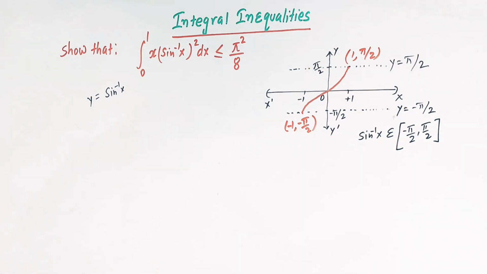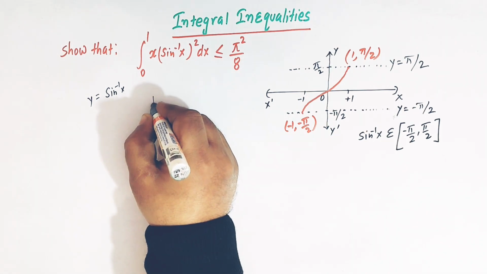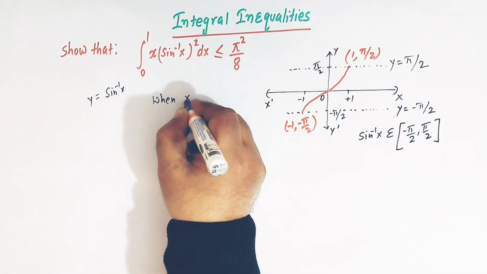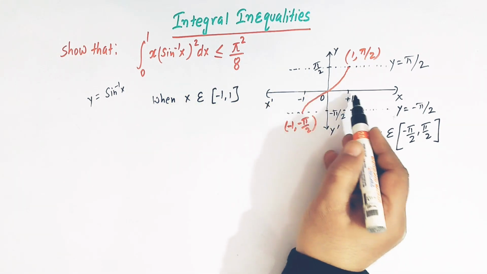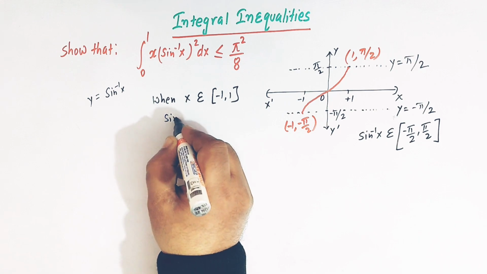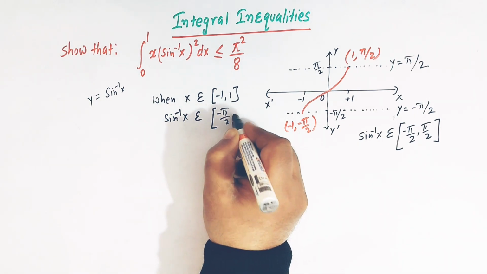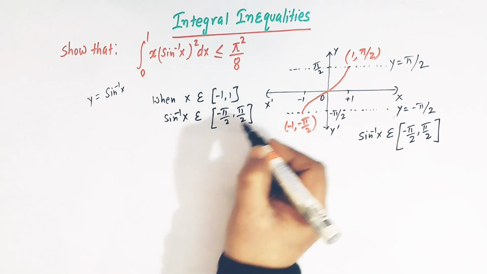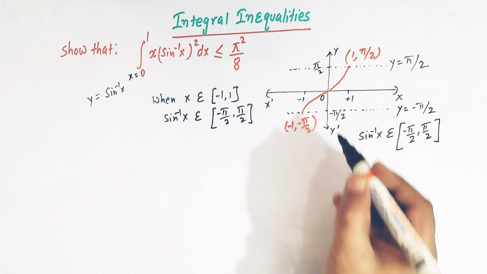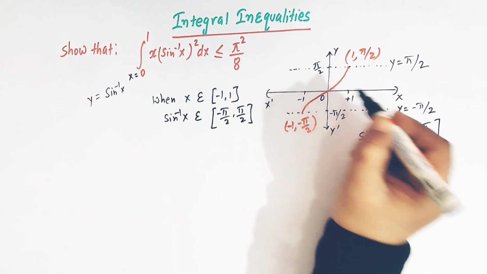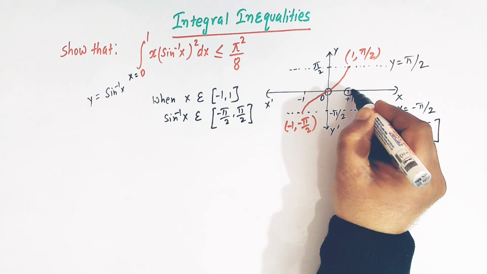So now we know that when x belongs to the interval minus 1 to 1, then sine inverse x belongs to the interval minus pi by 2 to pi by 2, right? And here the limits of integration vary from 0 to 1, so we'll restrict ourselves to this interval, that is 0 to 1.